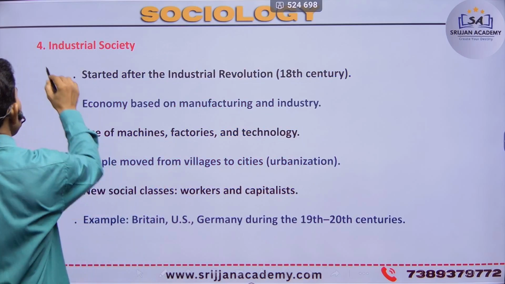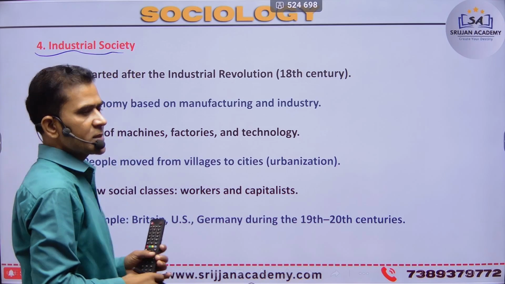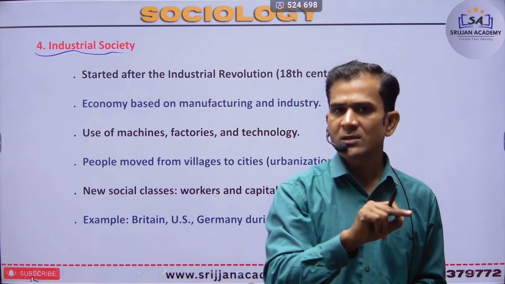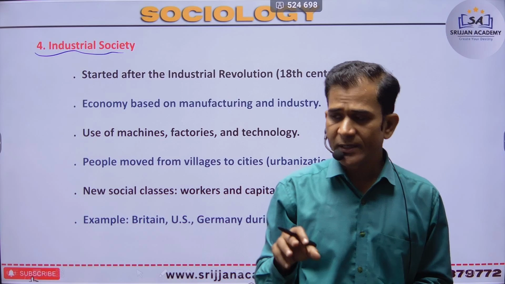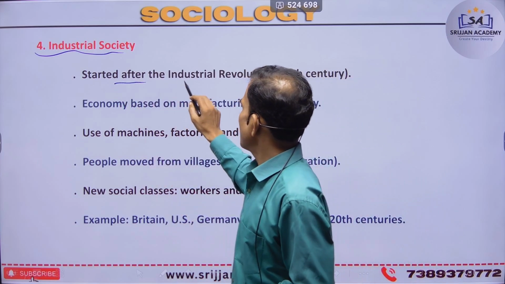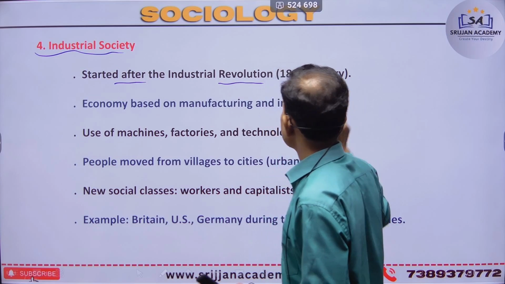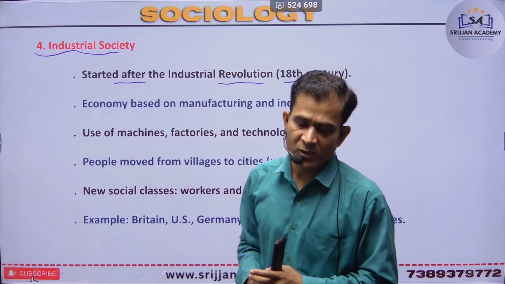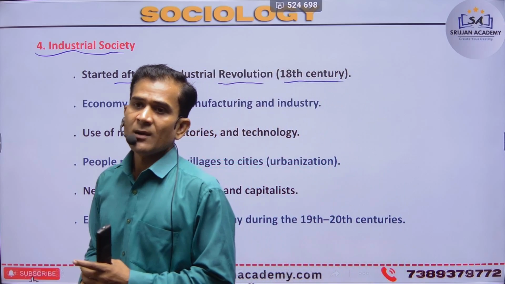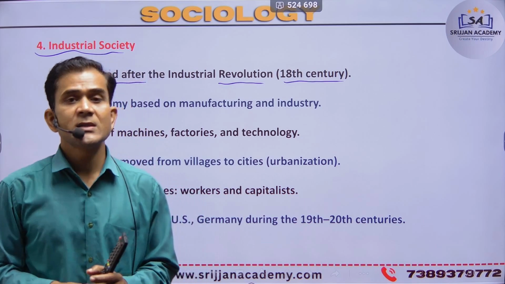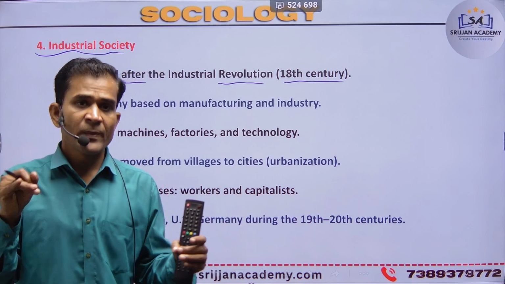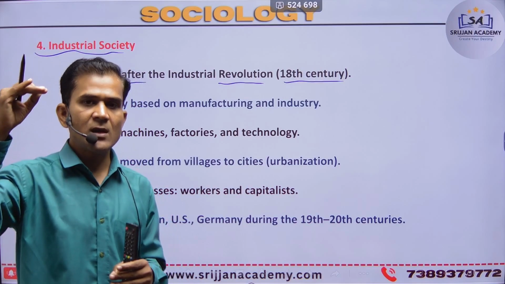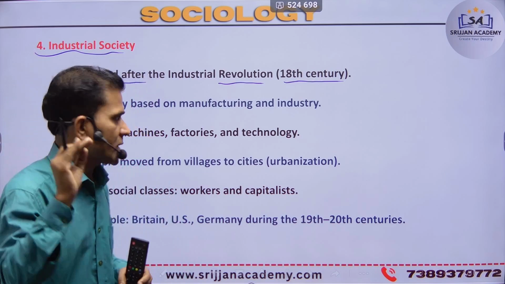Next is the industrial society. Industrial society is where many industries produce, and those locations are called industrial society. It started after the Industrial Revolution in the 18th century. In the 18th century, many locations around the world were creating industries, and this era is called the industrial society.